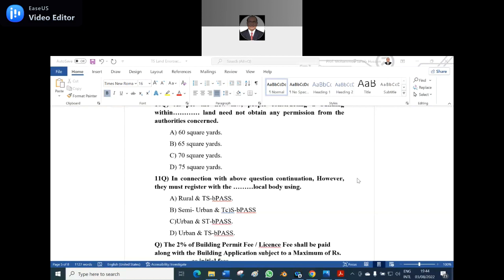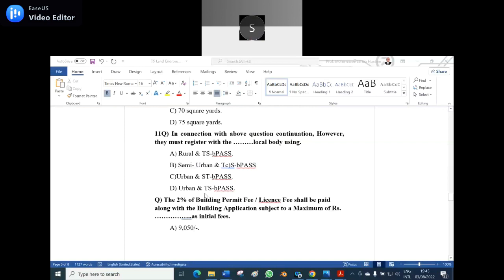They have to obtain the Option registration. A, rural. Wrong. Option D. Wrong. Yes. Option C is the right answer. Urban and STB pass. That is the local body using. That is the right answer for that one.